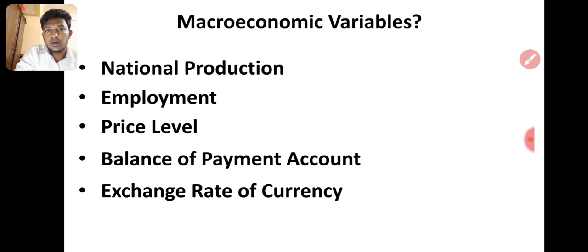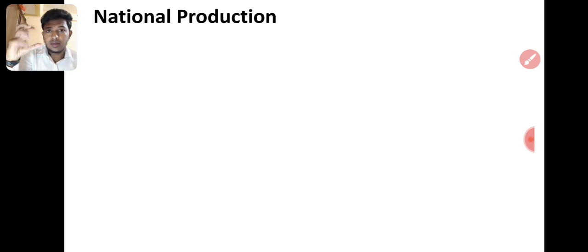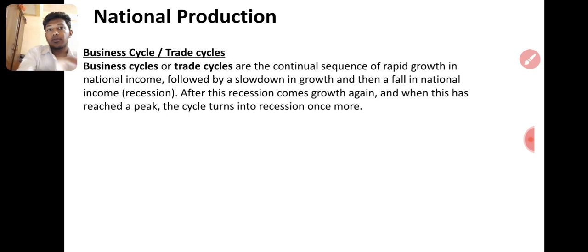We are going to look at macroeconomic variables. The first topic is national production. It's a broad topic, but it's very easy. It has flow charts and the calculations are mostly available there, so it's easy to understand for the accounting students.